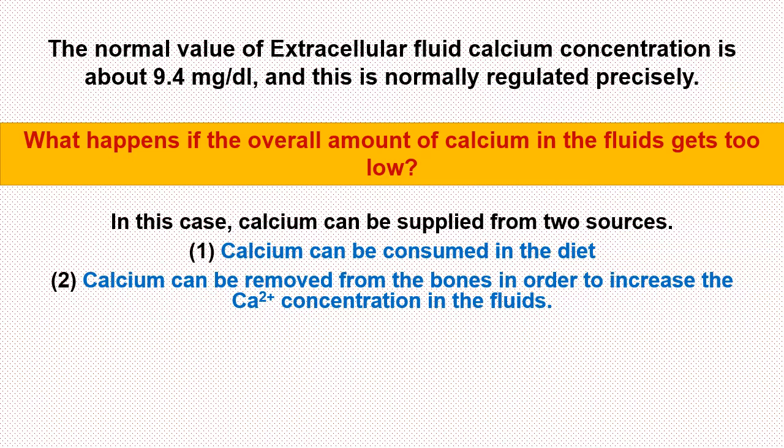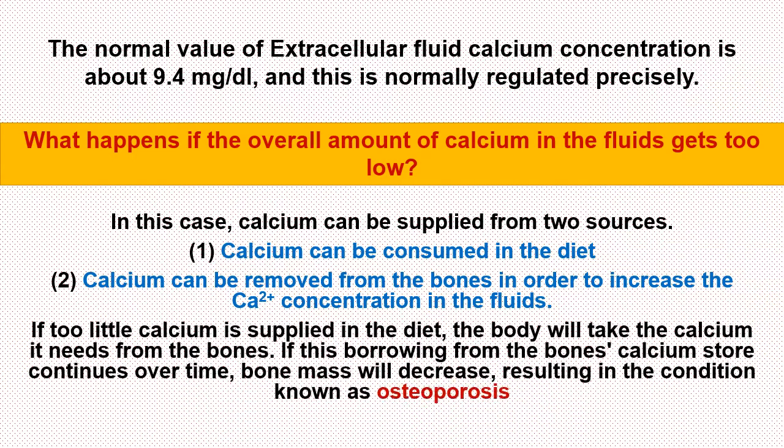Second, calcium can be removed from the bones in order to increase the calcium ion concentration in the fluids. If too little calcium is supplied in the diet, the body will take the calcium it needs from the bones. If this borrowing from the bone's calcium store continues over time, bone mass will decrease, resulting in the condition known as osteoporosis.